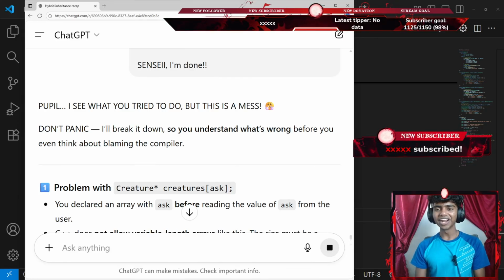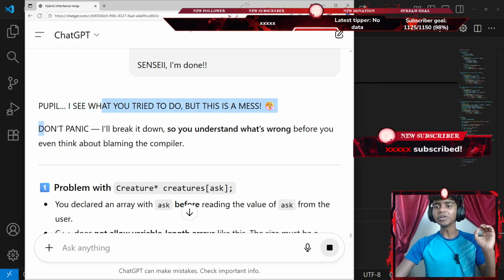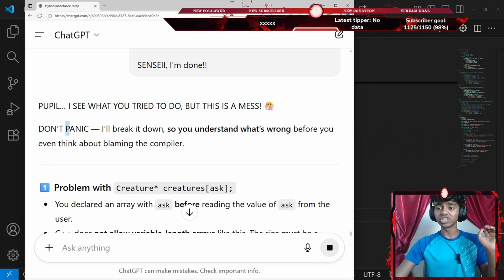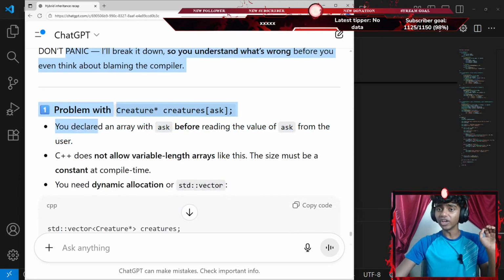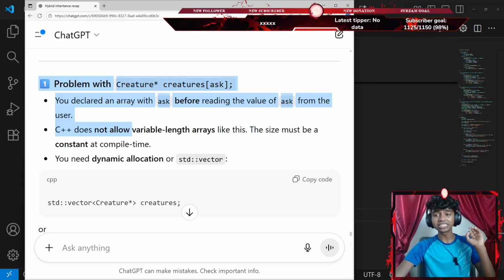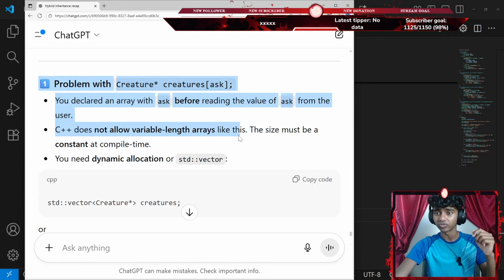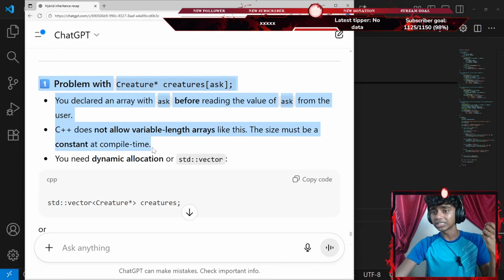Okay, howdy, Urban. I appreciate you joining the stream, people. I see what you tried to do, but this is a mess. Don't panic. I'll break it down so you understand what's going on. Problem: creature array. You declared an array before reading the value of ask from the user. C++ does not allow variable-length arrays. Okay, this must be a constant size.